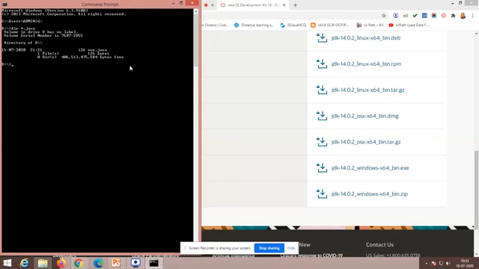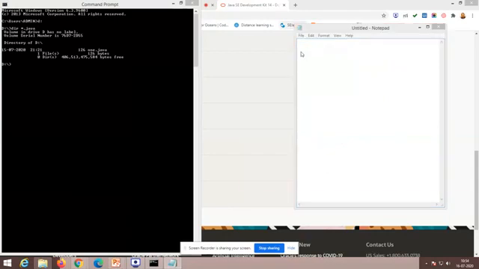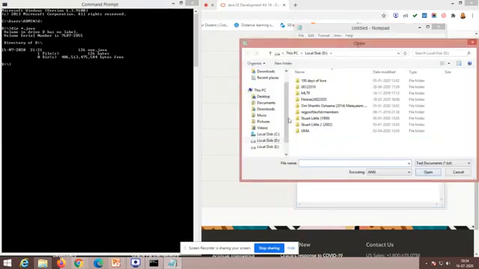Before that, you could see that program. I'm going to open the program file in Notepad. It's available in the D drive. Choose all files.